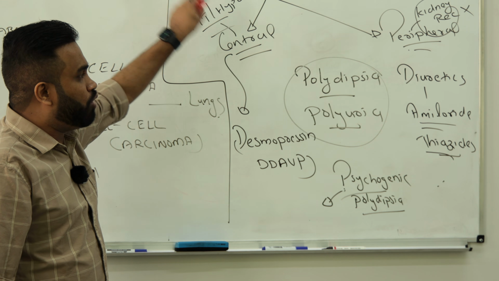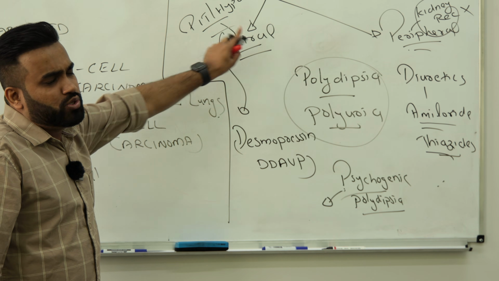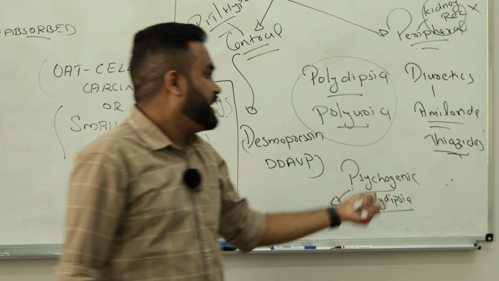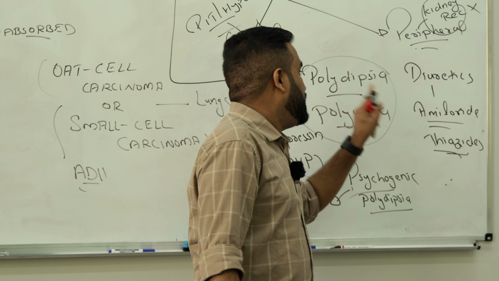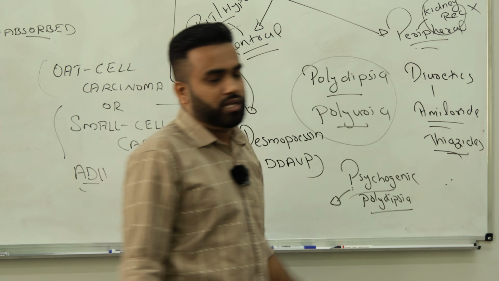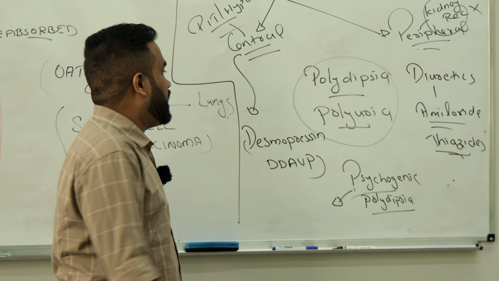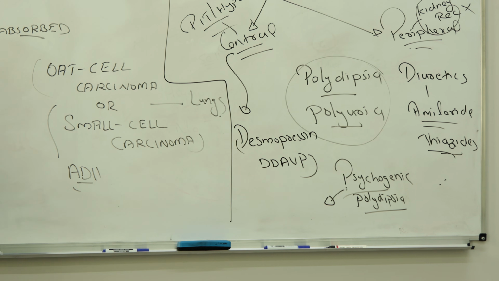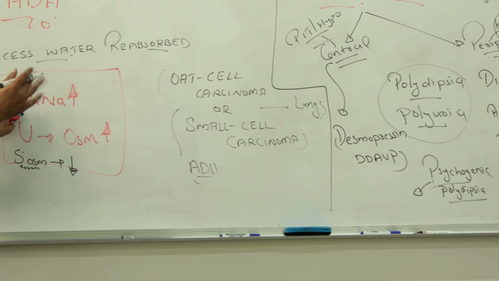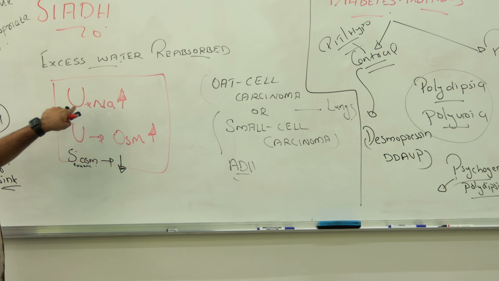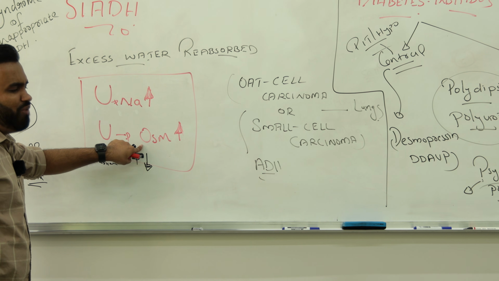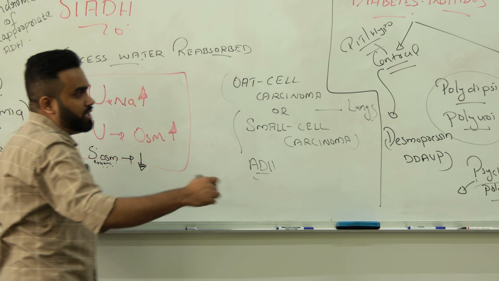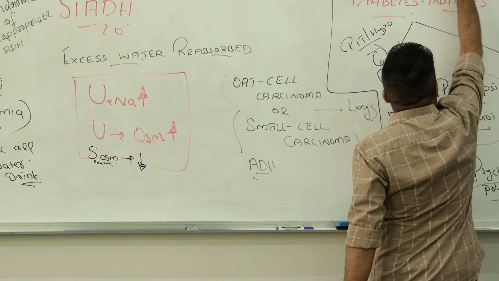So central means you have no vasopressin because they are not producing it. Give them desmopressin. If peripheral, it means the kidney receptor is not working and you have enough vasopressin. Here you can try a drug like amiloride or thiazide. Here you will have more polydipsia, you drink more water, and you will have polyuria. So your body has no water here. In the case of diabetes insipidus, your urine has all the water. You are wasting all the water. In diabetes insipidus, urine osmolarity becomes what? Very low because of a lot of water. But what about the serum osmolarity? Increased.